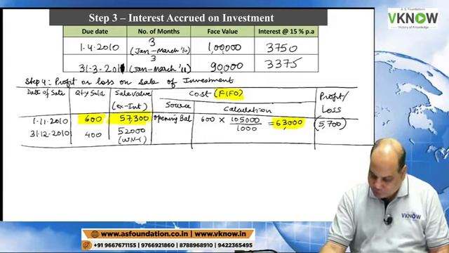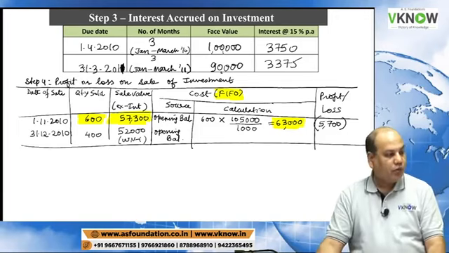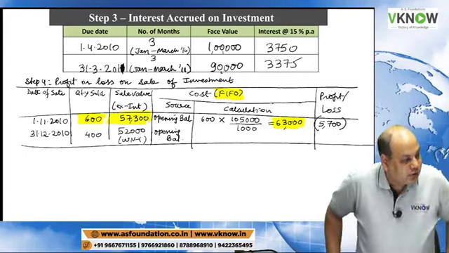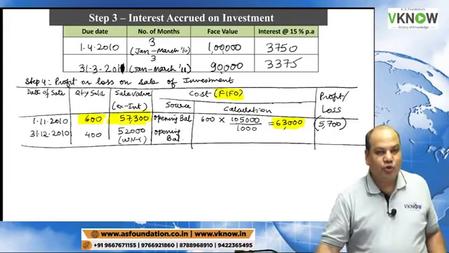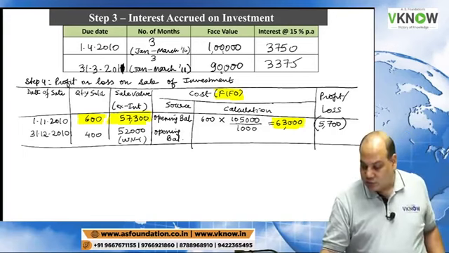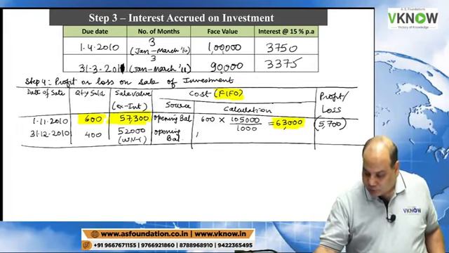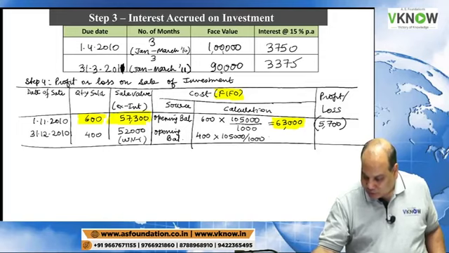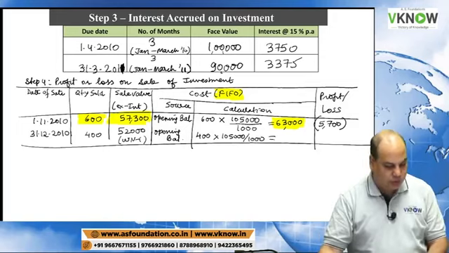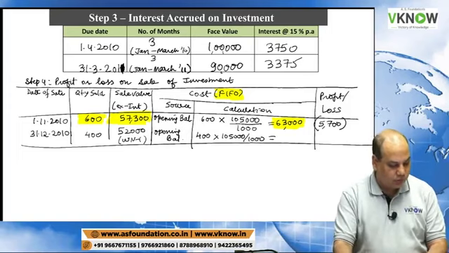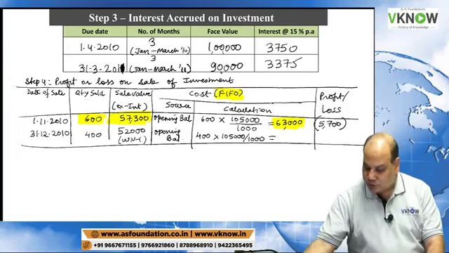Here, source of investment sold is again opening balance because opening balance has 1,000 quantity. So you have sold 600 earlier, now 400. Calculation will be same. 400 into 1,05,000 divided by 1,000 is equal to 42,000.